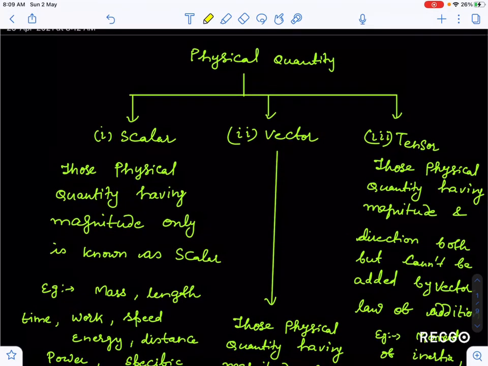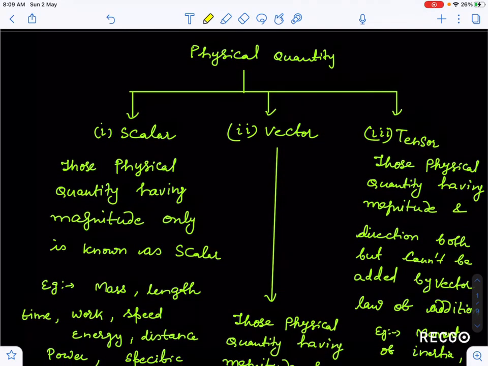So good morning everyone. In today's class we are going to discuss another classification of physical quantity. We have already seen fundamental and derived quantity. Now there is another classification of physical quantity. This physical quantity can be classified into three types. In class 9th it is taught only two types, but the third type I will discuss also in this lecture.